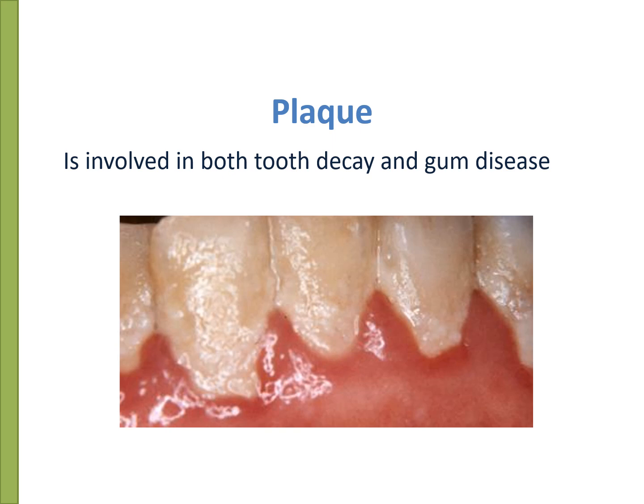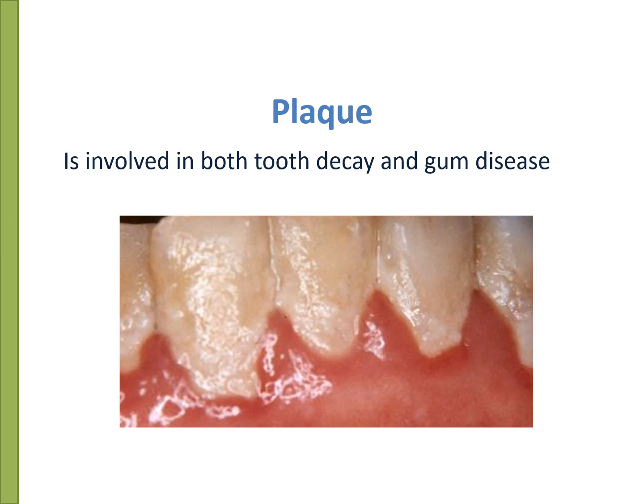Our mouths are full of bacteria that combine with saliva to form a sticky film known as plaque, which builds up on our teeth. This plaque is an important factor in the development of both tooth decay and gum disease. Some types of bacteria react with the sugar in our diet, producing acid, which breaks down the tooth surface and causes tooth decay.